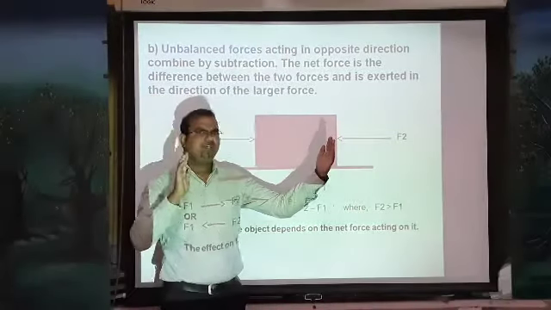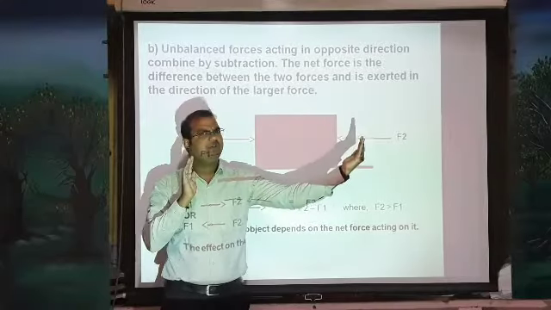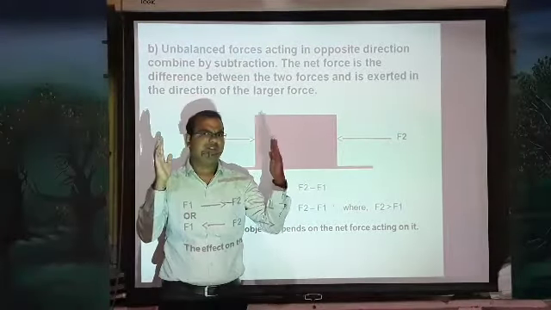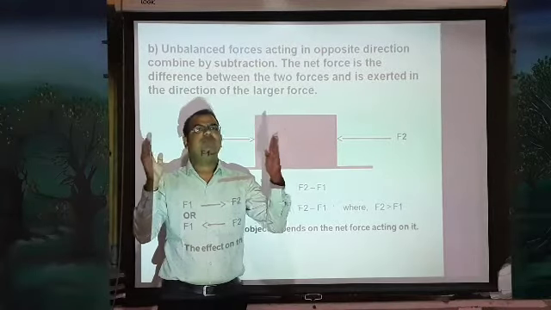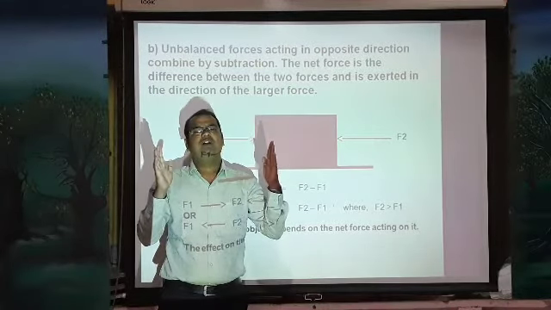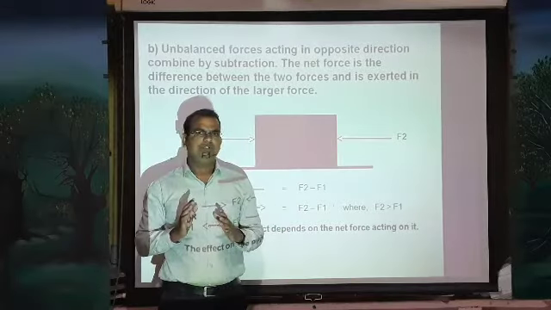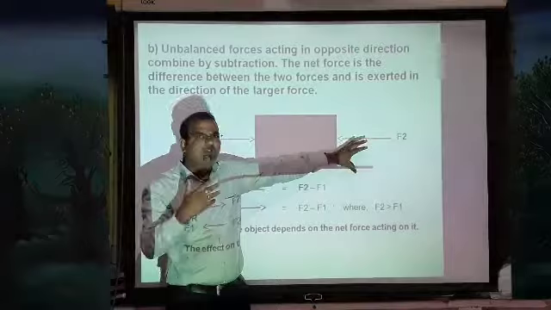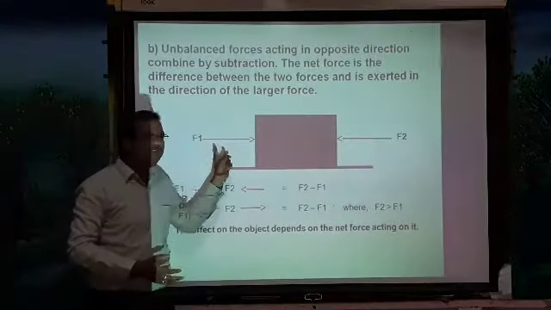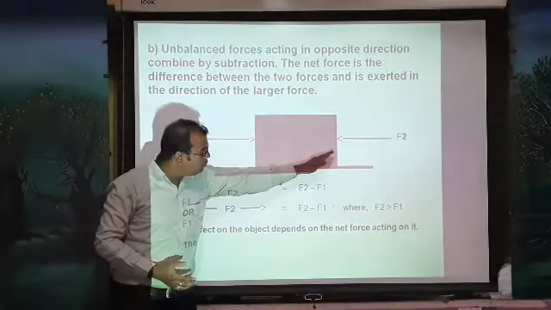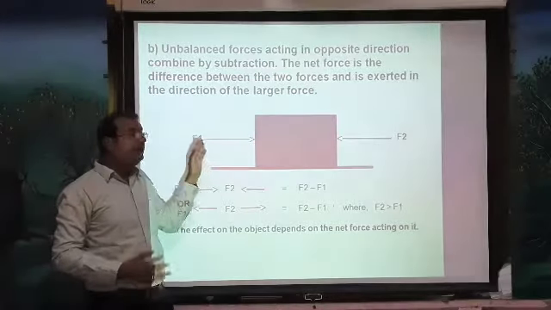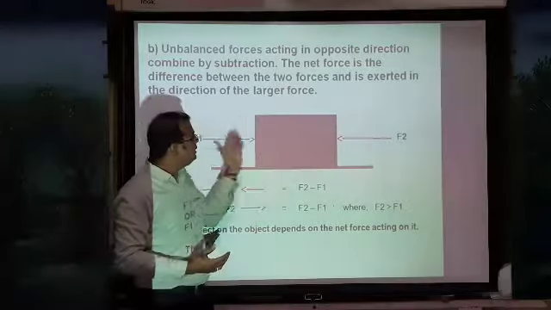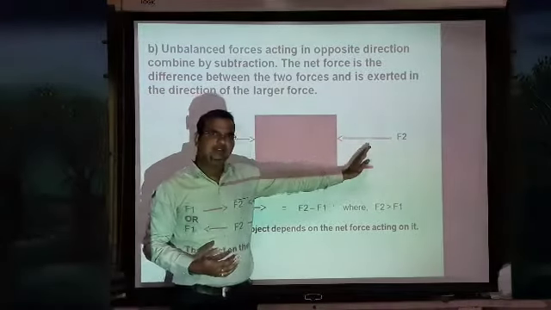So one is pushing towards this direction, whereas the other person is pushing towards the opposite direction. Both are applying force on each other. So when both are applying force, what happens? The box is not able to move at all. In case F2 applies more force than F1, what happens? This box will move towards this side. Or if F1 applies more force than F2, what happens? This box will move towards that side.